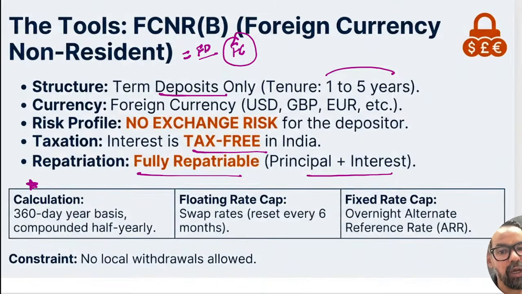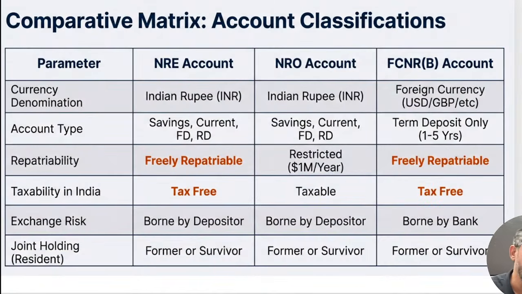Calculation: interest day count convention is 360 days in a year, compounded half yearly. Interest will be accounted on a half yearly basis. In case of floating rate interest, it is swap rate reset every 6 months. In case of fixed rate, it is linked with the ARR, overnight ARR. That is the case in the link case. No local withdrawal is allowed, and credit is basically at the time of opening and debit is at the time of closure of that particular account itself. So this chart will help you to compare and to remember the key areas.